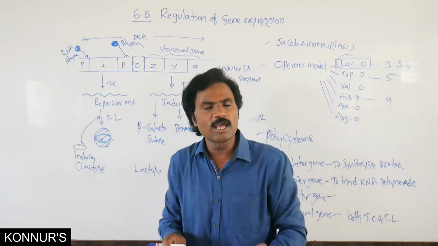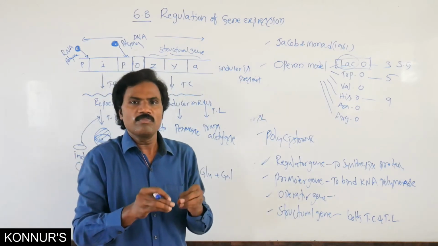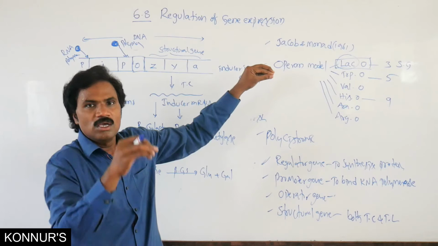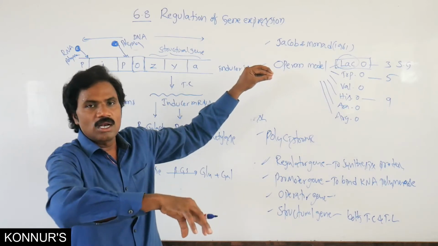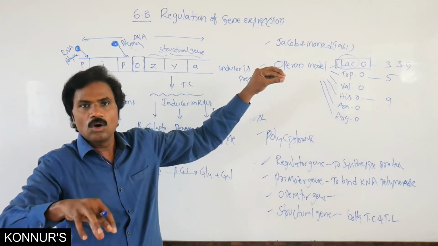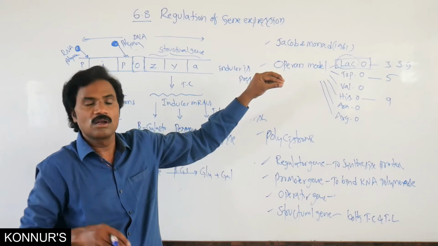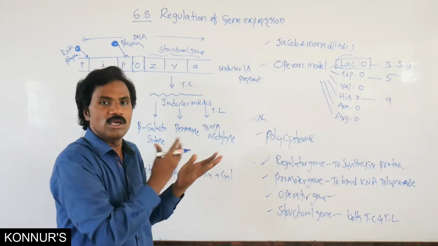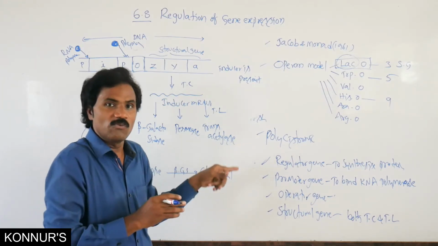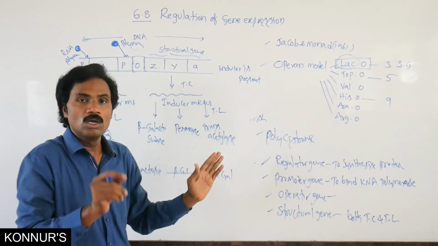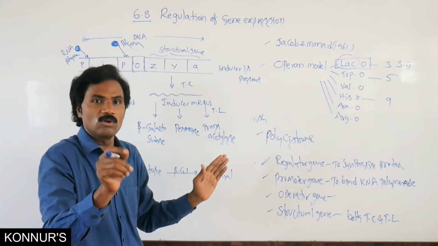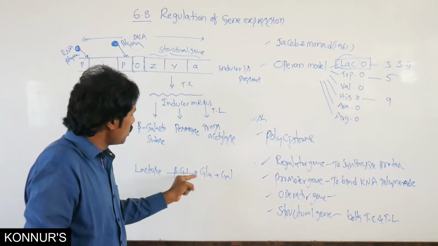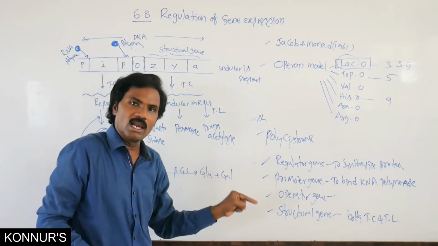For how much time is it present in that particular culture? If lactose is added to the bacteria, then automatically they can synthesize all these different types of enzymes. In the absence of lactose, they are unable to synthesize these enzymes. But this enzyme helps in the breakdown. That is important: the specific enzyme that breaks down lactose into two monosaccharides, glucose as well as galactose.